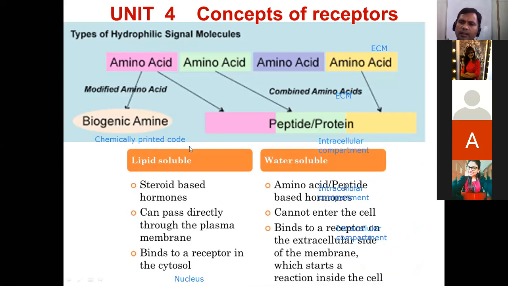Most of the lipid soluble or hydrophobic ones are the steroid hormones. They can pass through the membrane directly, but the majority of chemical signals are water soluble or hydrophilic in nature. Most of the examples, like amino acids and peptides, never enter the cell. Rather, they work from outside by binding to the pocket of a particular receptor as a ligand receptor binding interaction.